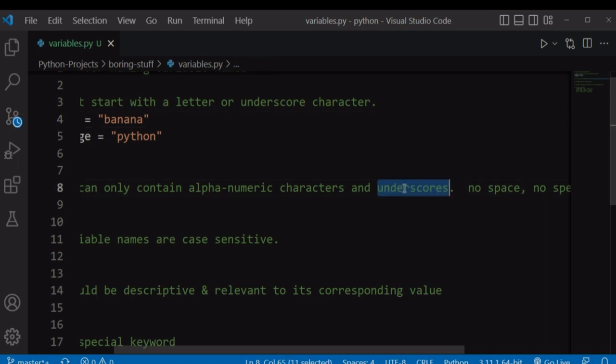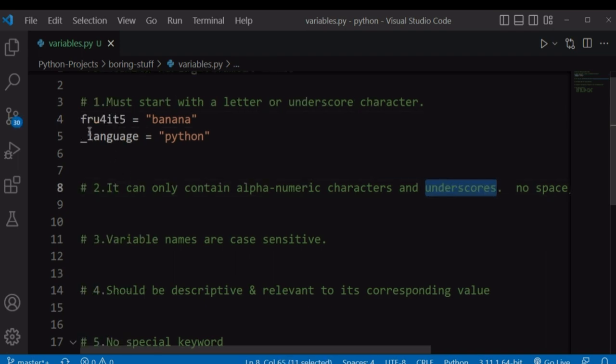It can also contain underscores, maybe at the beginning, in the middle, or at the end. But the most common use of underscores in variable names is separating two words. Let's say you have something like fav_language. You are separating fav and language using an underscore. This makes our variable names more readable.